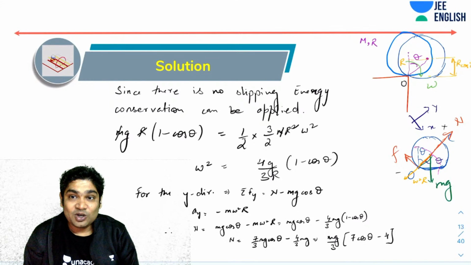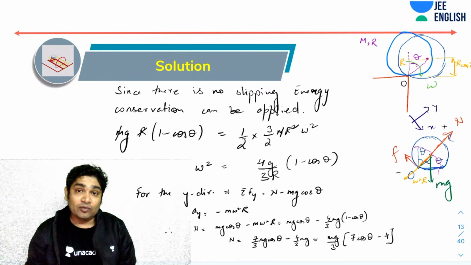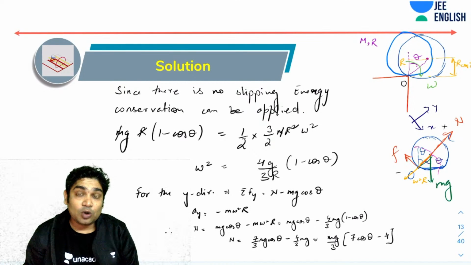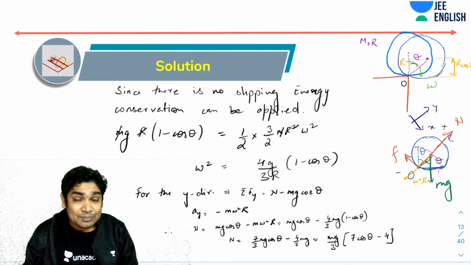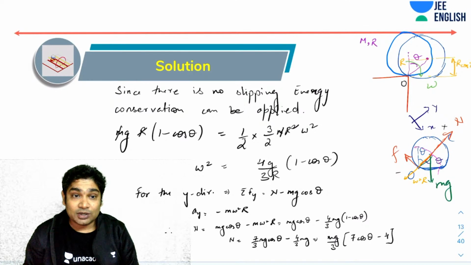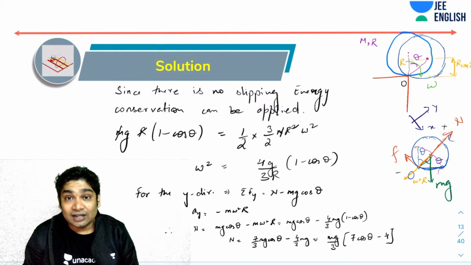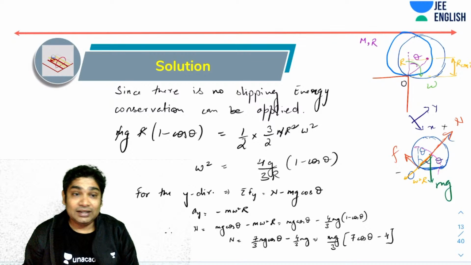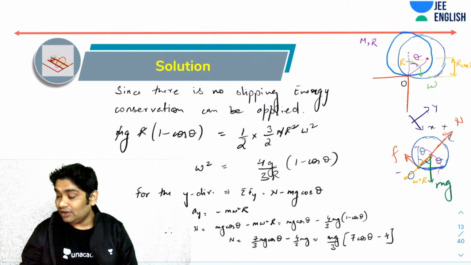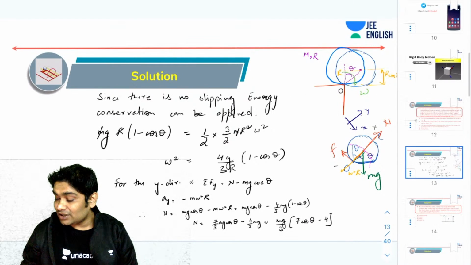That means as theta increases, you realize that N will go down. Why? Because as theta increases, your cos theta will decrease, right? At some theta, the normal reaction will go to zero, and that is when you can say that the cylinder loses contact with the edge. You should know this: whenever the contact between two solids is lost, the N drops down to zero.